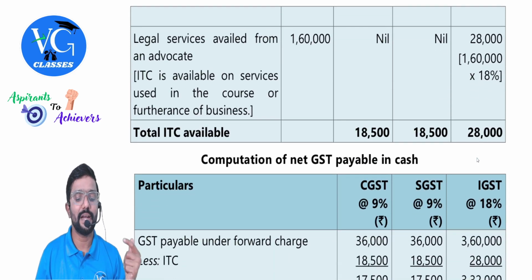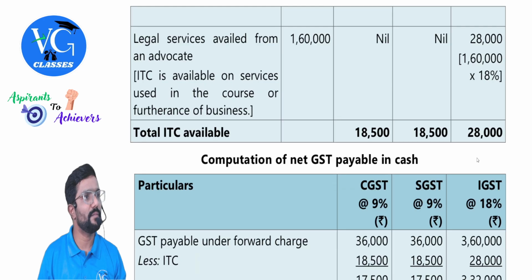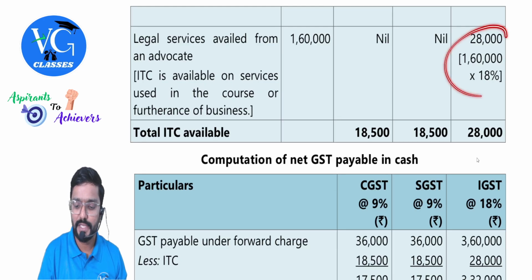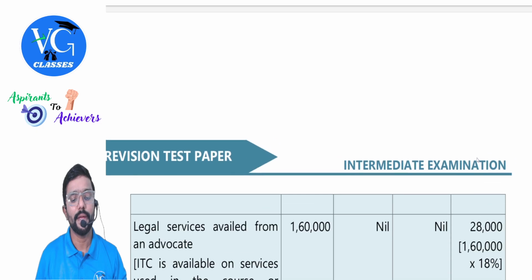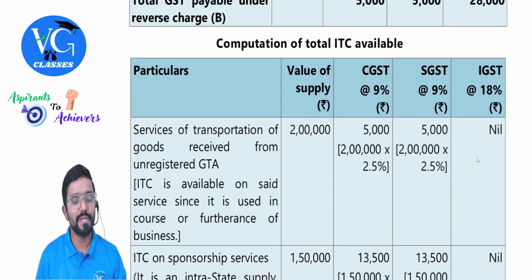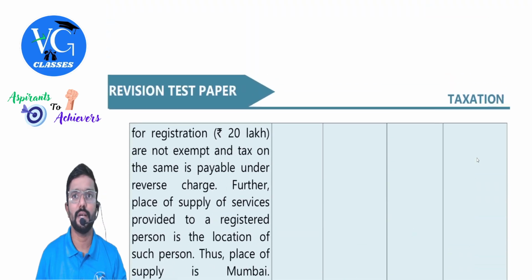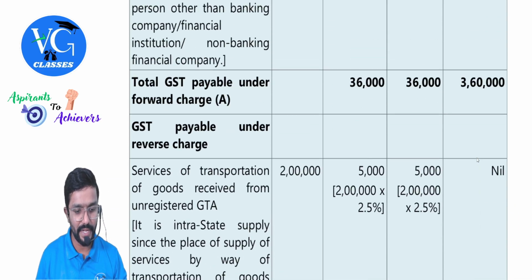Legal services availed from an advocate. ITC is available on services used in the course or furtherance of business. So it is an interstate supply. Okay. So out of this, only two are RCM cases. Correct? We need to take it here.